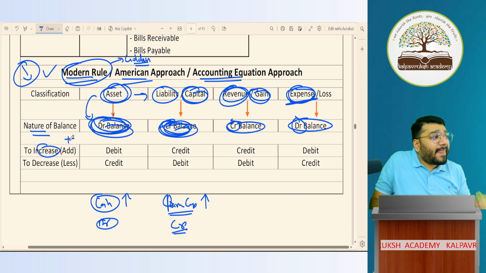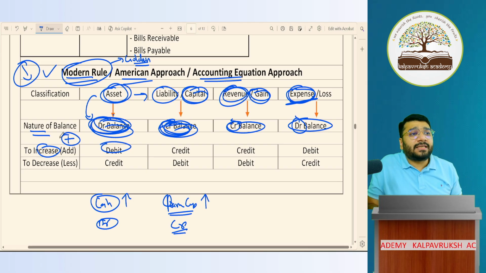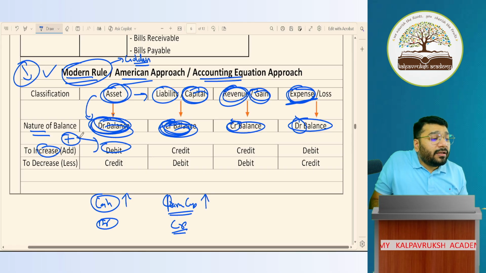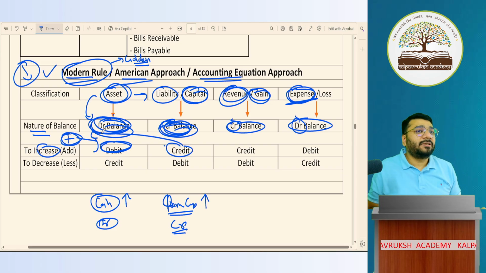Increase is add. Add doesn't mean only debit. Increase means add. Add means plus. Plus does not mean only debit. Sometimes debit will act as plus. Sometimes credit will act as plus.